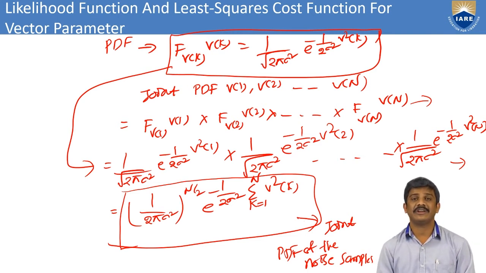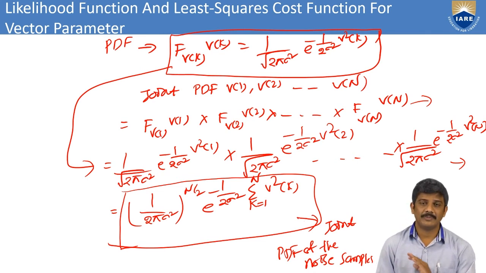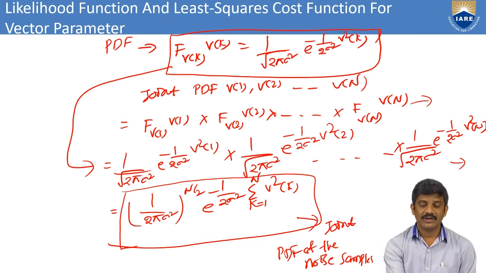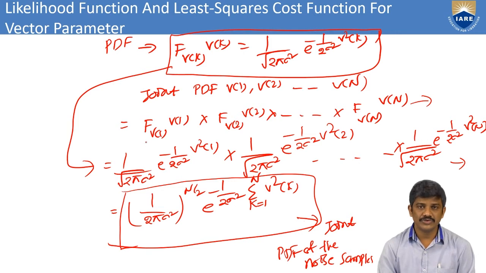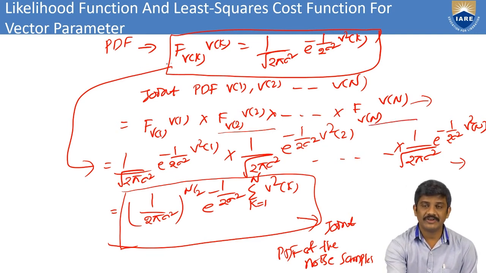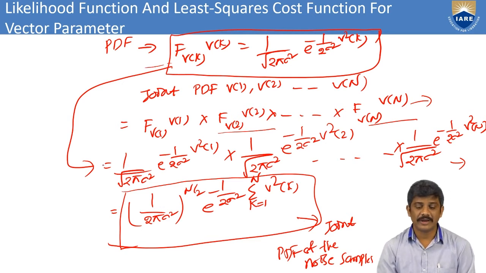That means here we take the multiplication of all the parameters, the multiplication of the individual probability density functions. Then I can write f_v(1) into f_v(2) and so on, for the n samples. I substitute these here: 1/√(2πσ²) into e^(−v²(1)/(2σ²)), because this is this value.